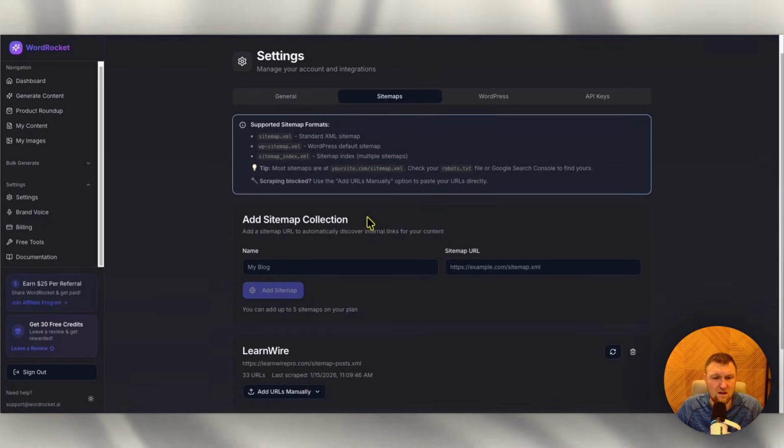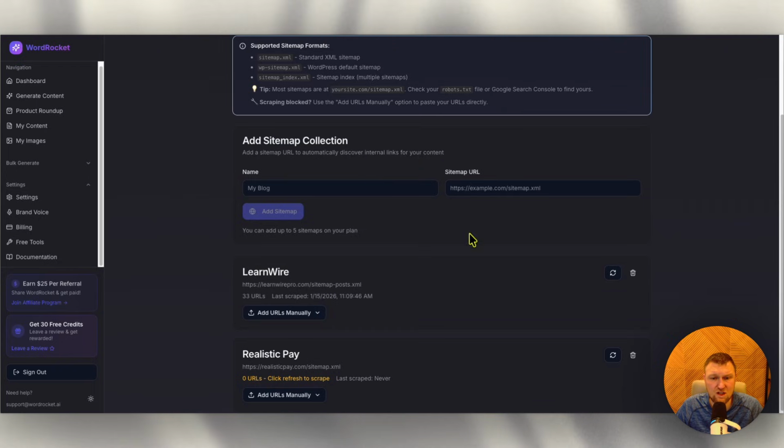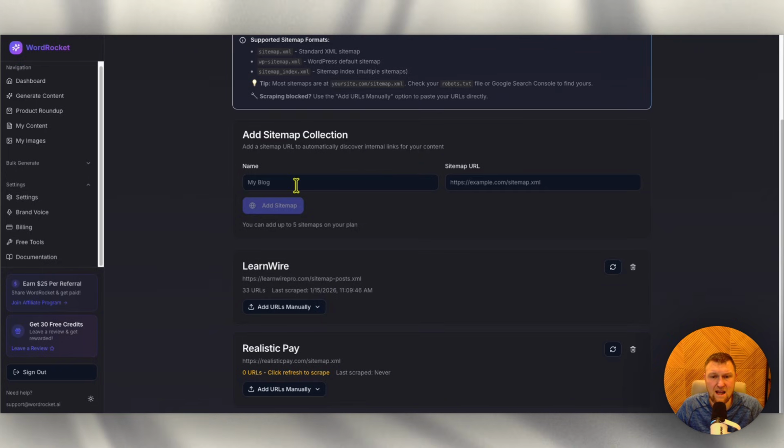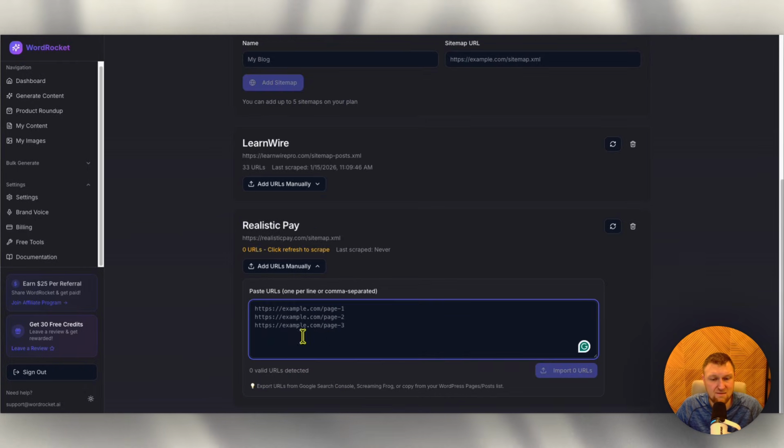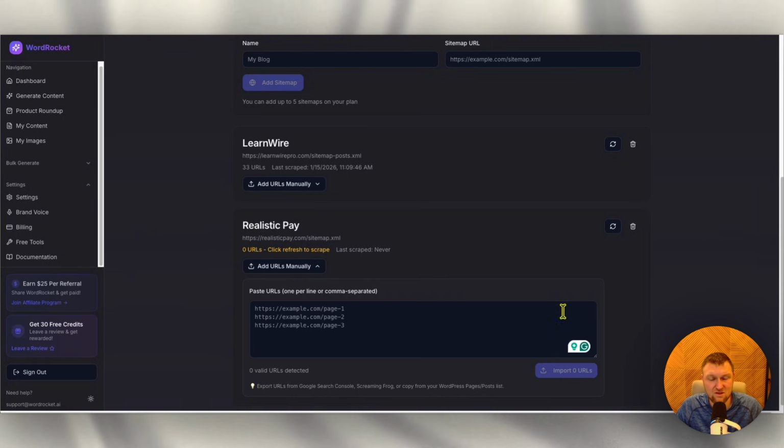And we can go in here and add sitemap collection, and then we could go and add right over here. So apparently when you have something that is not working and you get an error, you can add your URLs manually. You're just going to paste them in right there and import. That is super, super cool.